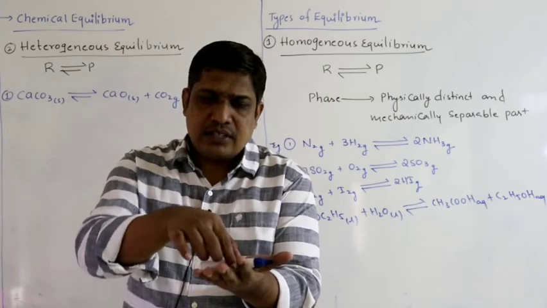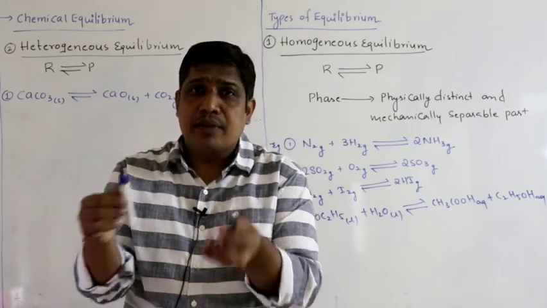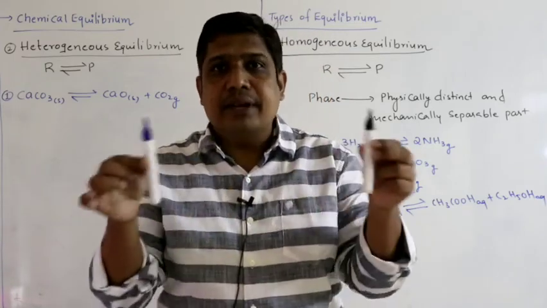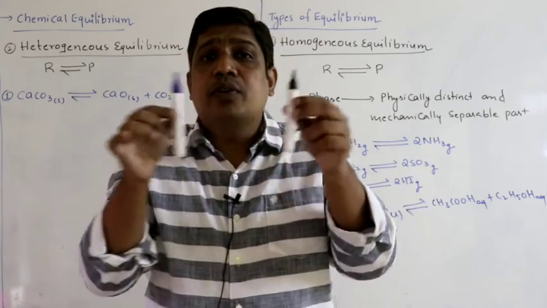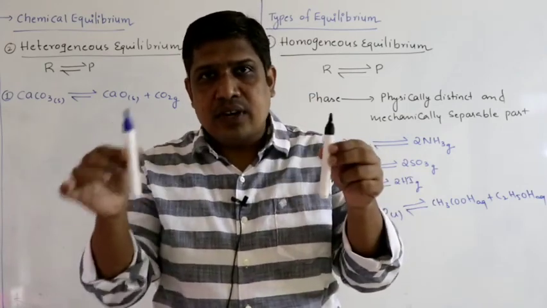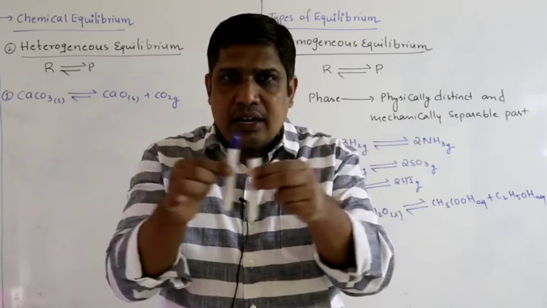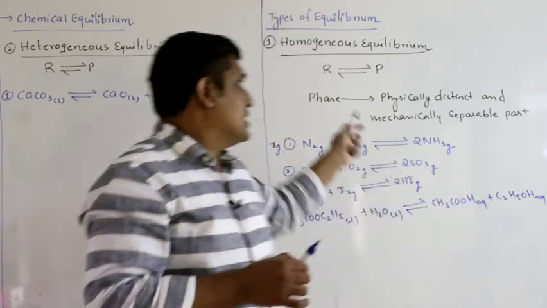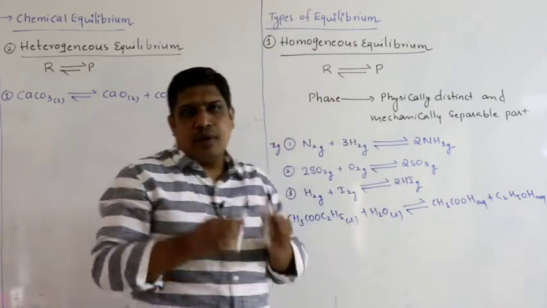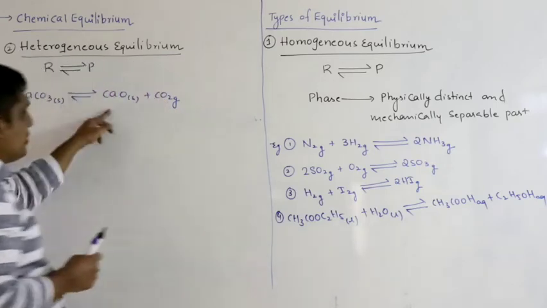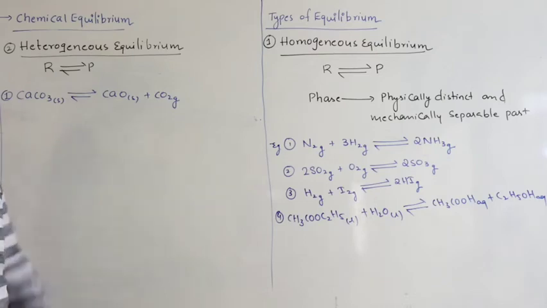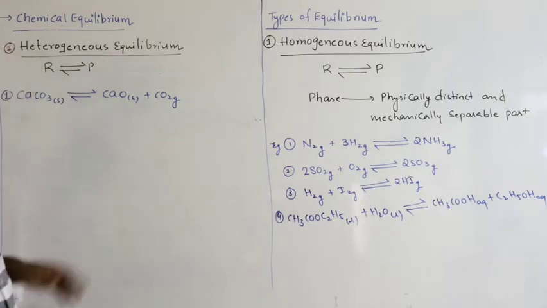Can I separate them? Yes, I can take this out. Why am I able to separate? Because solids do not intermix. Since they are not miscible with each other, I am able to separate them successfully. Therefore, physically distinct and mechanically separable, I am able to separate two solids, two different phases. So how many phases? 1, 2, 3. So there are three phases. Reactants and products are present in three phases. Therefore, it comes under heterogeneous equilibrium.